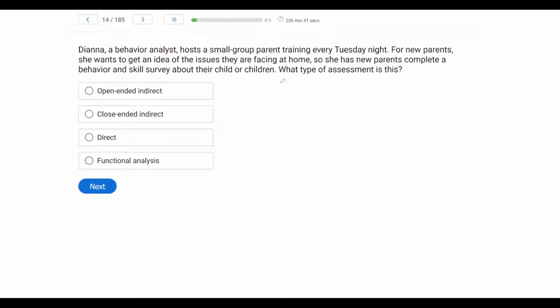Diana, a behavior analyst, hosts a small group parent training every Tuesday night. For new parents, she wants to get an idea of the issues they are facing at home, so she has new parents complete a behavior and skill survey about their child or children. What type of assessment is this?